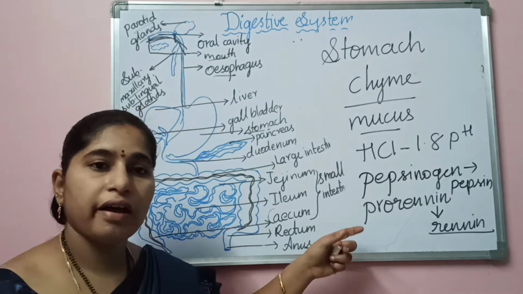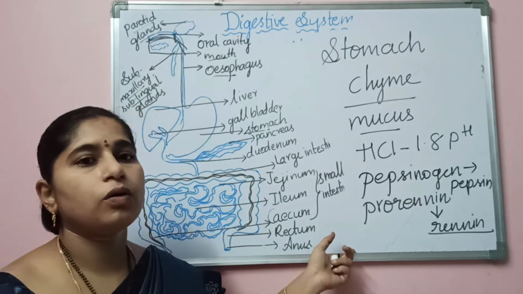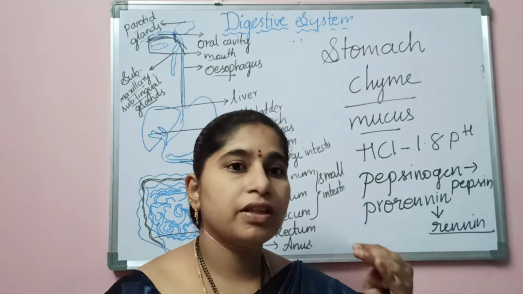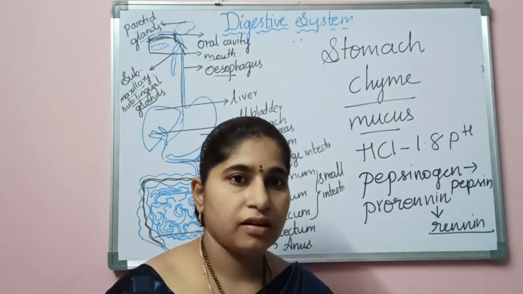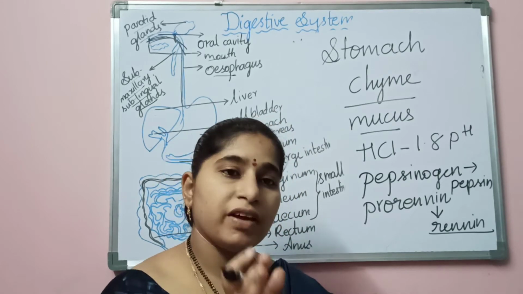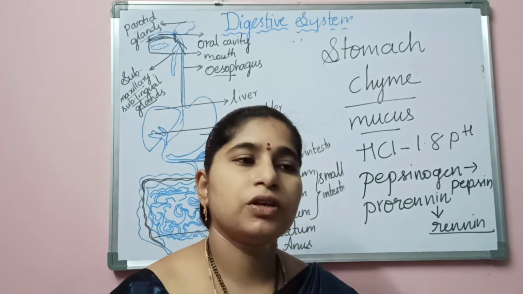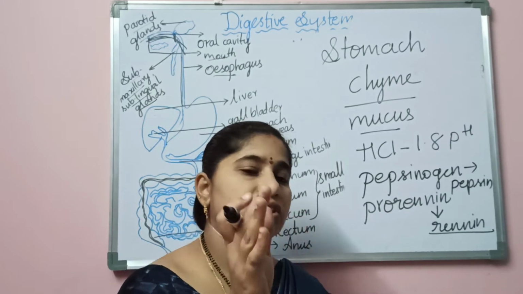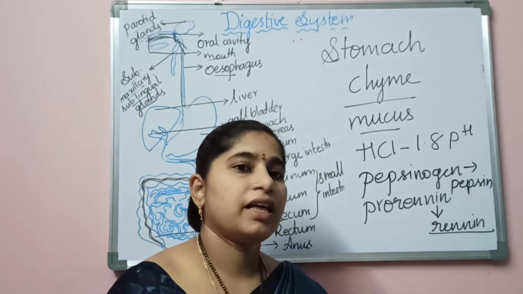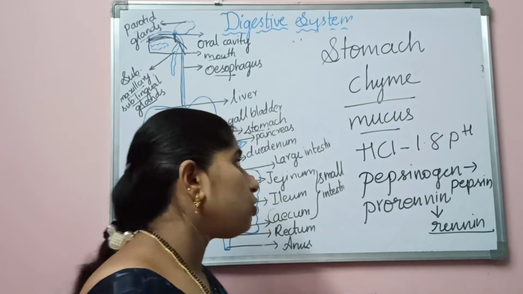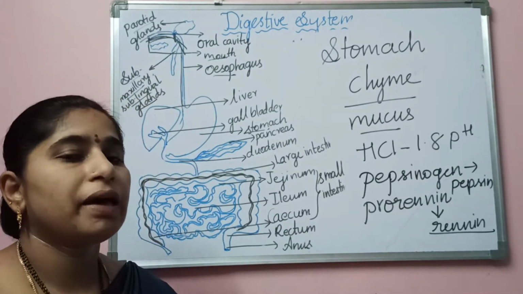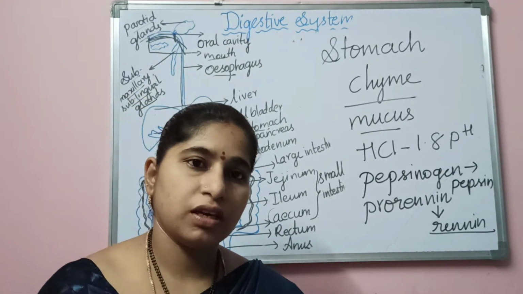In the pharynx we have a flap-like structure called the epiglottis. This epiglottis acts like a flap when the food is passed into the esophagus. As the pharynx is a common passage for food and air, when the food is being passed into the esophagus, this flap-like structure closes the area where the air passes for a while, and then the bolus comes into the esophagus. In the esophagus there will be no digestion of the food. Only peristaltic movements can be observed in the esophagus.